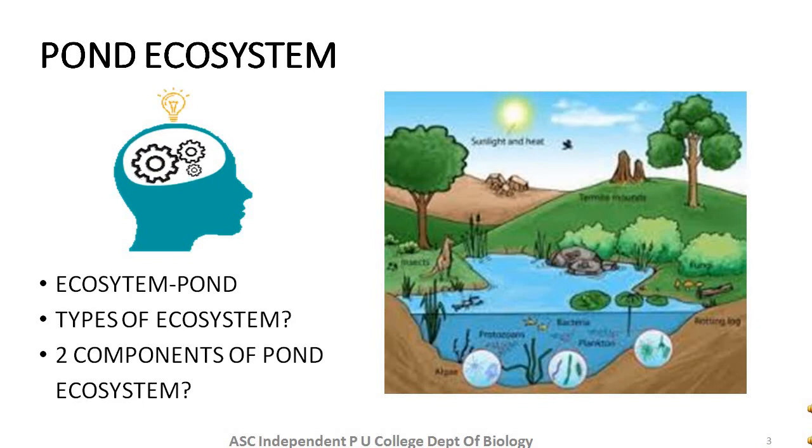So here I have represented the picture of a pond ecosystem, which helps us in understanding what are the abiotic factors that we have and what are the biotic factors that we have within a pond. You can see certain protozoans, bacteria, planktons, and certain plants which make up the biotic components here. And you also see water, the soil, and sunlight, and other non-living components which make up the abiotic component.